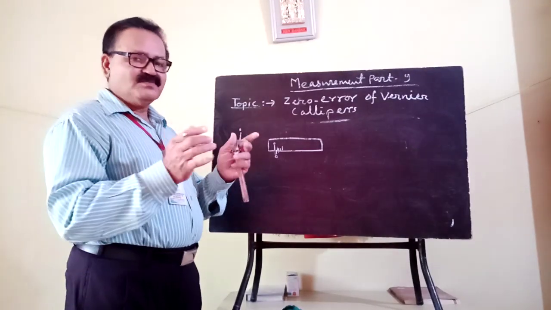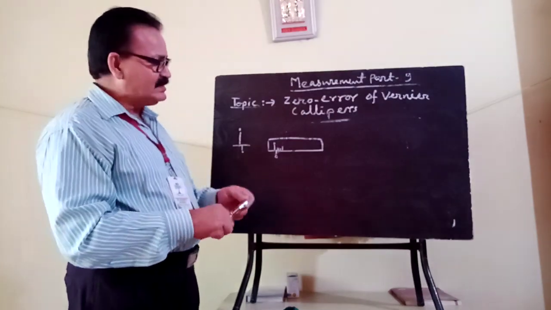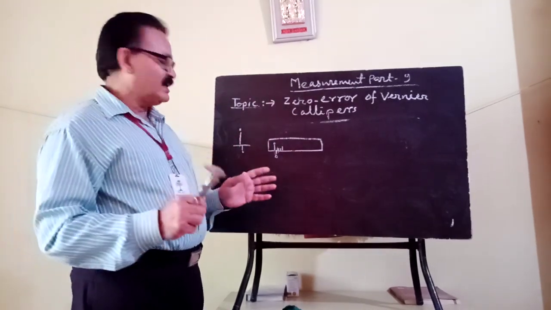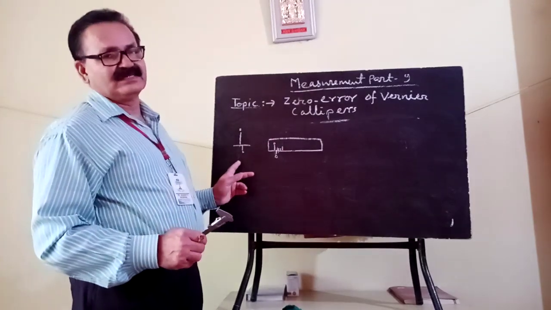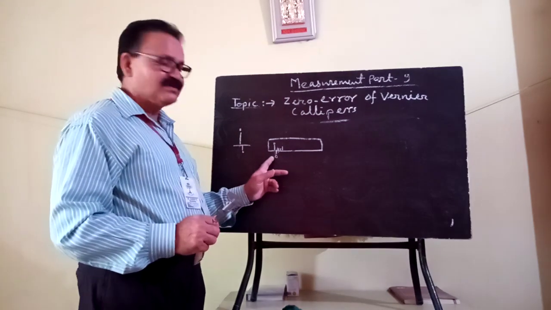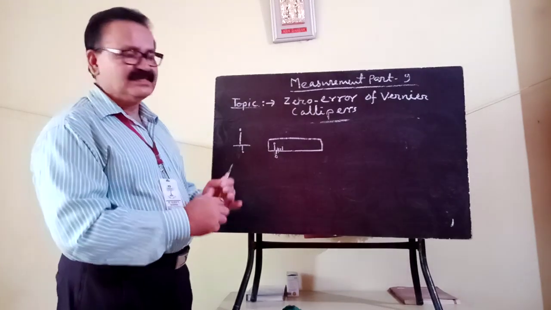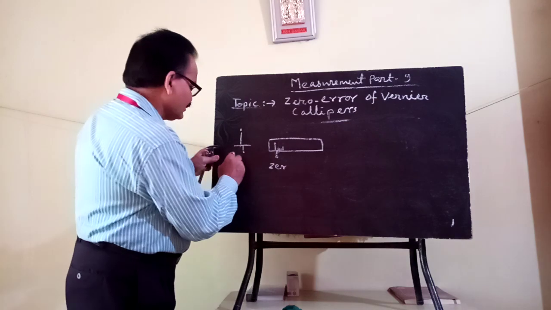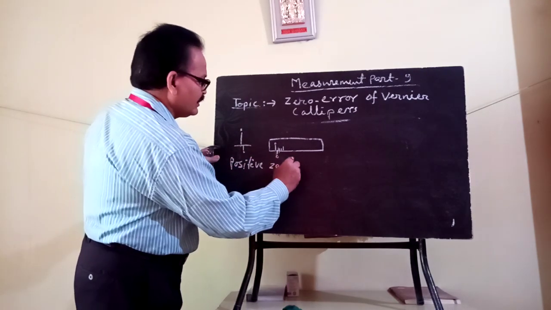When both the jaws are close to each other, in a correct instrument the vernier 0 should coincide with the 0 of main scale. But if due to rough handling the vernier 0 does not coincide with the main scale 0, that means the instrument has a zero error. Positive zero error.